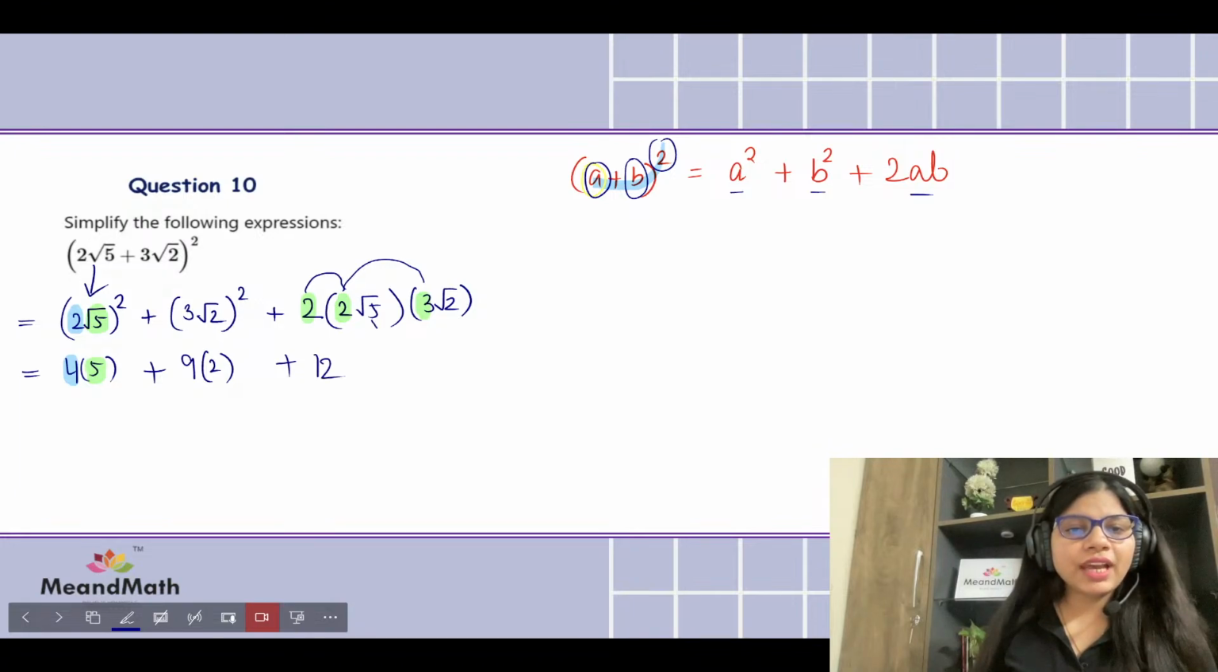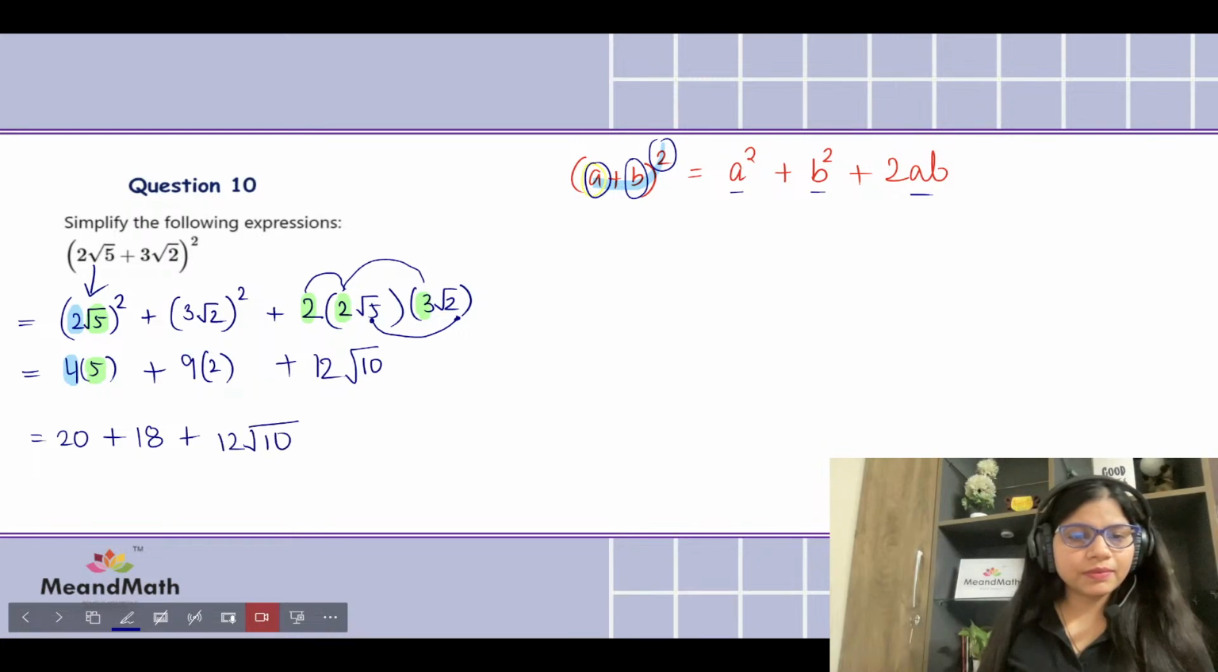And square root 5 times square root 10. So that is going to be giving us square root 5 times square root 2, and that's going to give us square root 10. So the answer comes 5 times 4, that is 20, 9 times 2, that is 18, plus 12 square root 10.